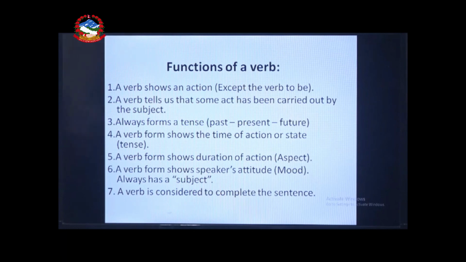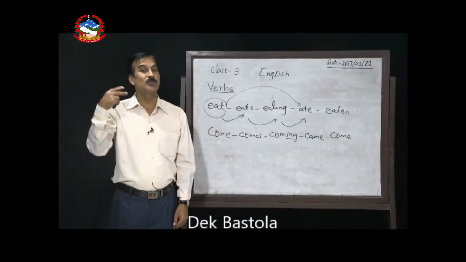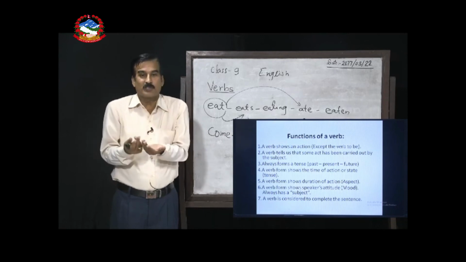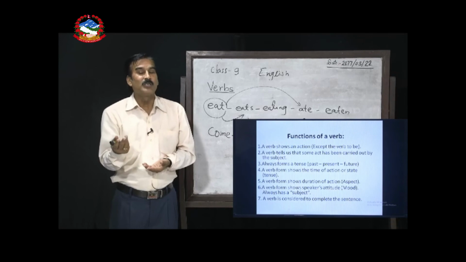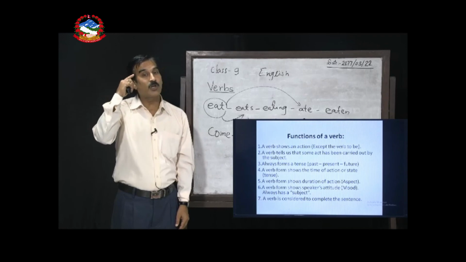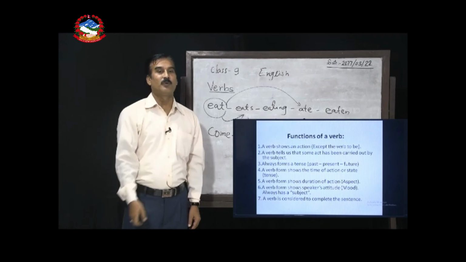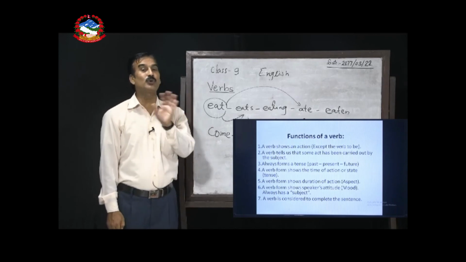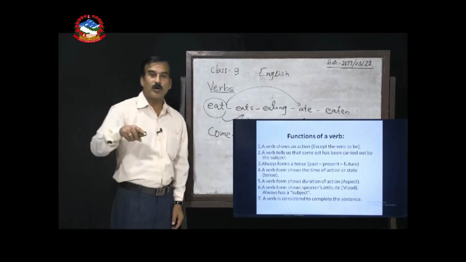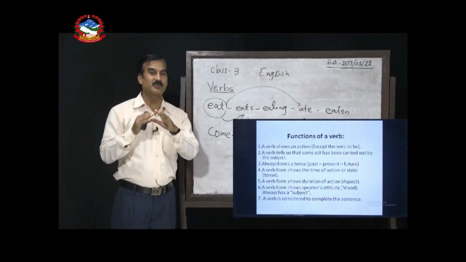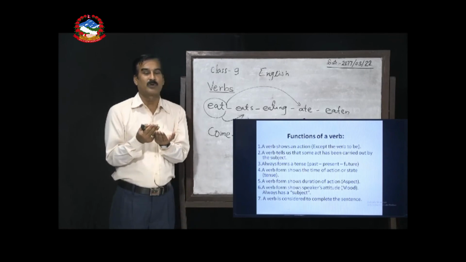Next, a verb form shows the speaker's attitude, that is known as the mood. Either this is the subjunctive mood or objective mood, or we can say this is declarative mood or some others, or let us say question mood or request mood. So, in this way with the form of the verb, we know the mood or the attitude of the speaker. Similarly, a verb is considered to complete the sentence. Without the verb, there is no completion of the sentence. So, the verb is that part that completes the sentence with meaning, with very much sense, okay, sentence.